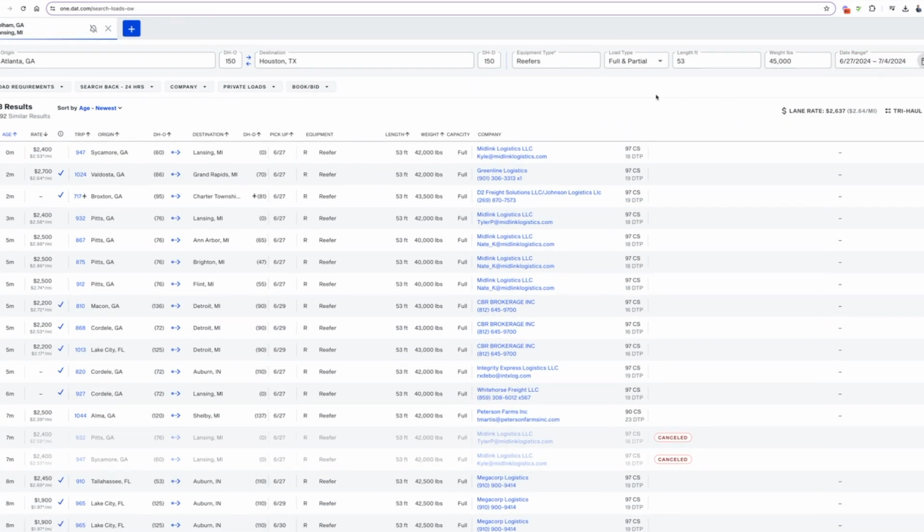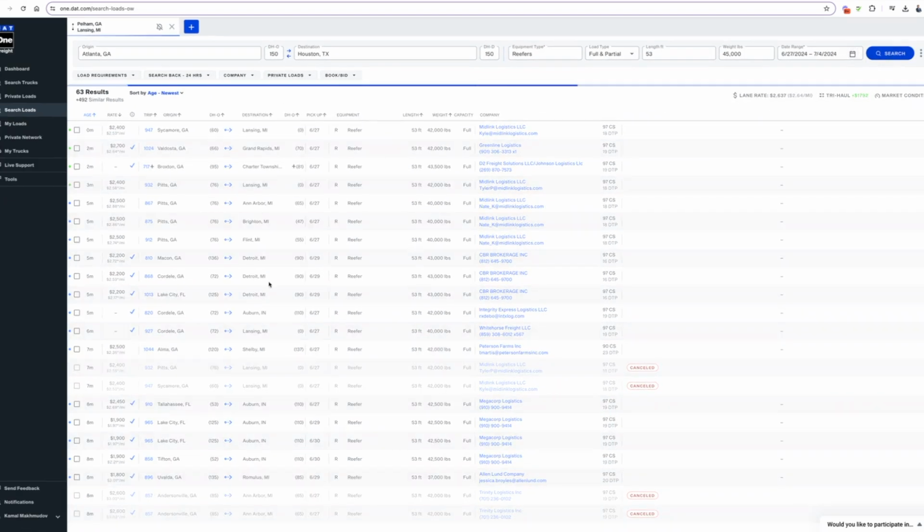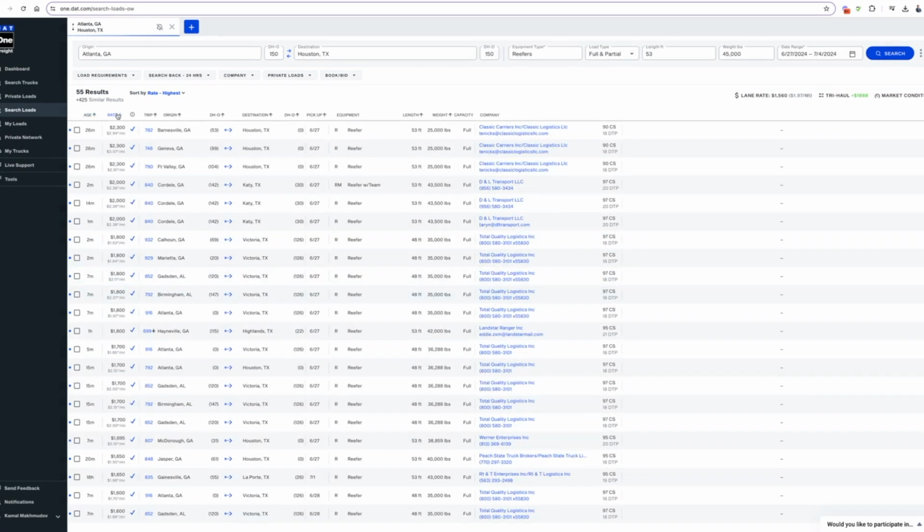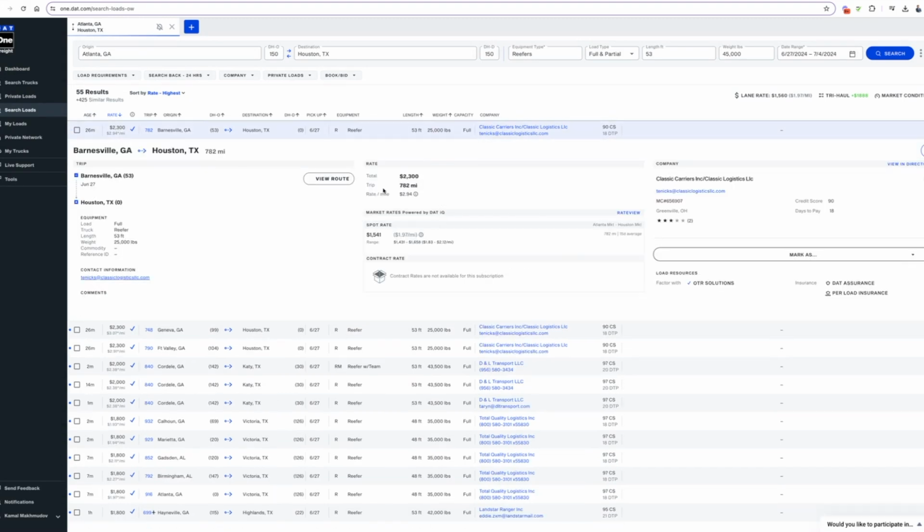There we go. Now, what we're going to do, click search and let's see what happens. What will happen is the highest paying rates will pop up at the top. What you're going to do, you just pick this load and then you will examine and see how many feet, how many pounds, what type of truck, are there any specific comments or not?